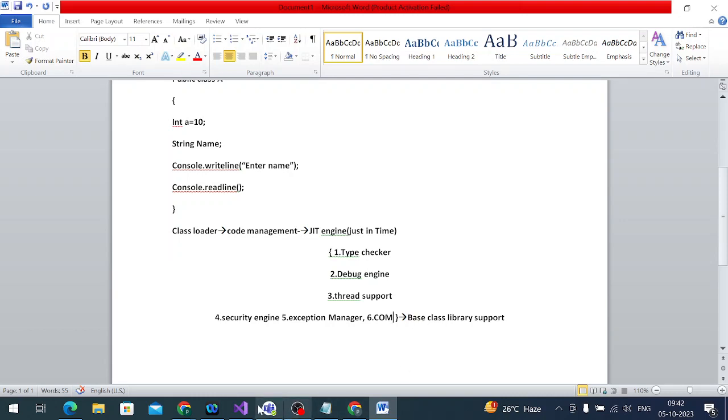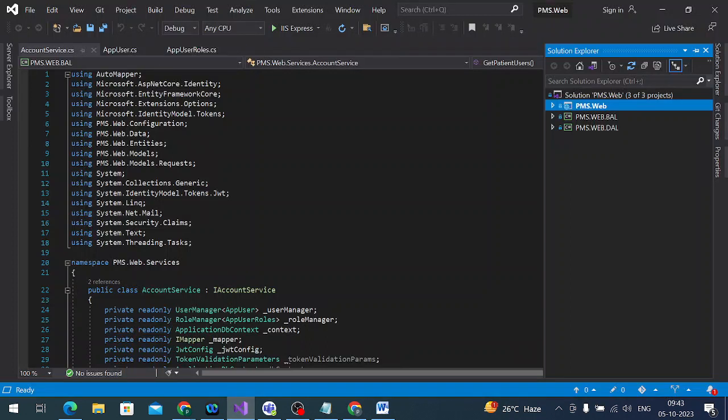We have libraries there, right? For example, see here: use AutoMapper, use Microsoft ASP.NET Core Identity. These kinds of libraries are available in our application. Got it, right? Yes, sir. So this means these libraries are coming from the base class libraries. Okay, this is called BCL.